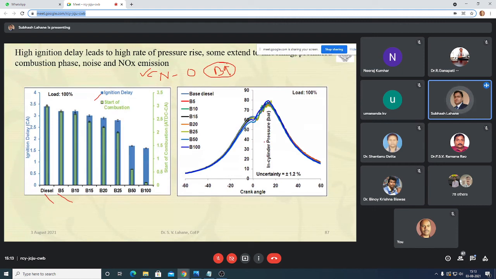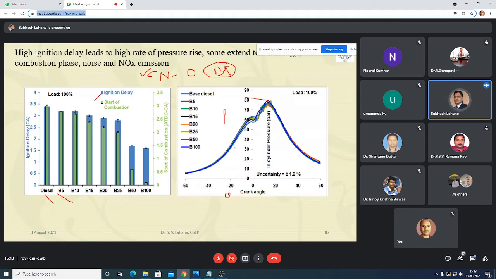Then in-cylinder pressure versus crank angle. So this is for the biodiesel B100, and this is for the diesel. In-cylinder pressure is higher with the biodiesel. In-cylinder pressure means the P-theta diagram, so this is P and this is theta. So there is an advance in start of combustion, and higher in-cylinder pressure. In-cylinder pressure means combustion pressure.